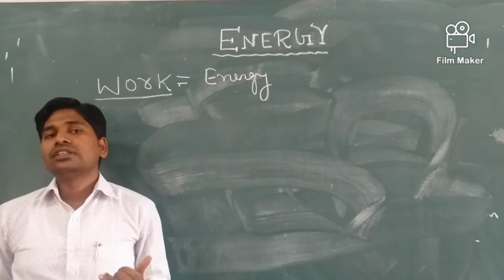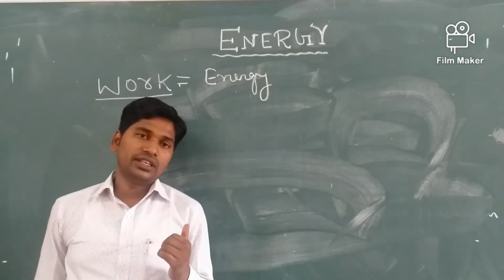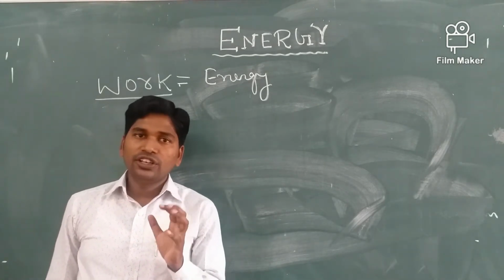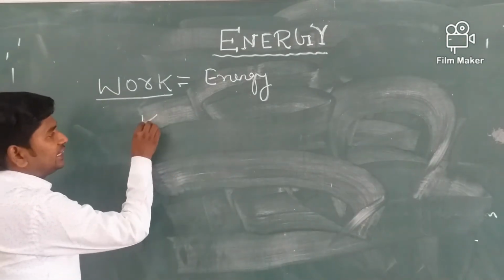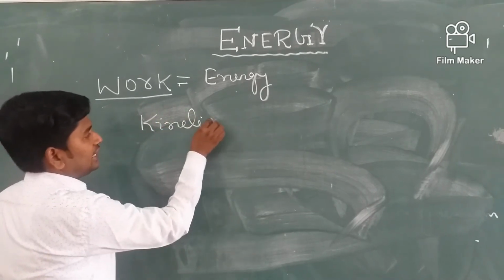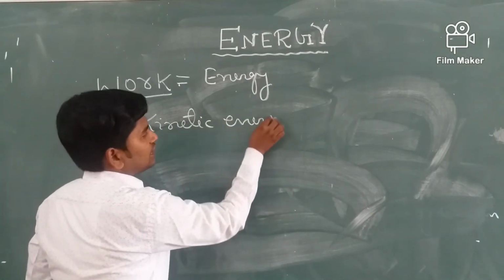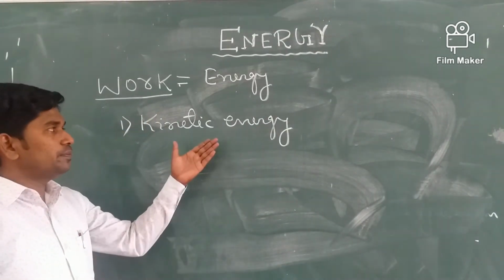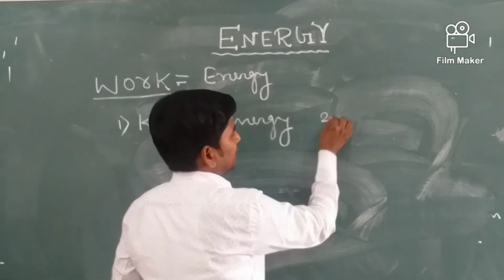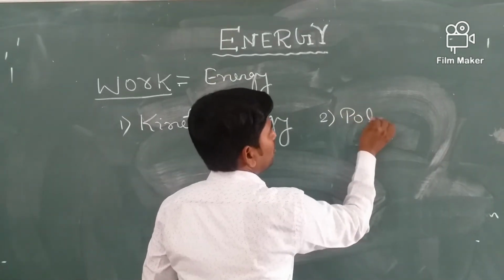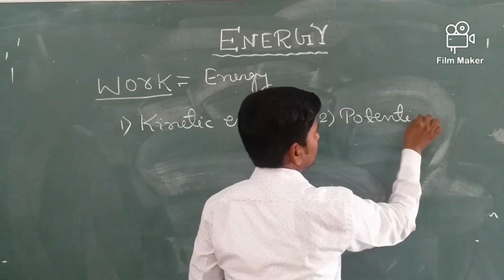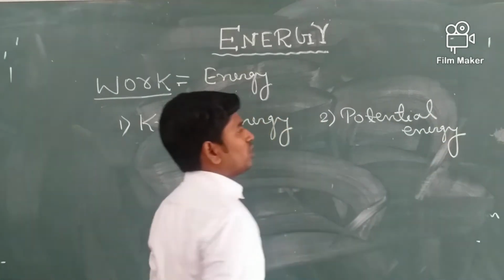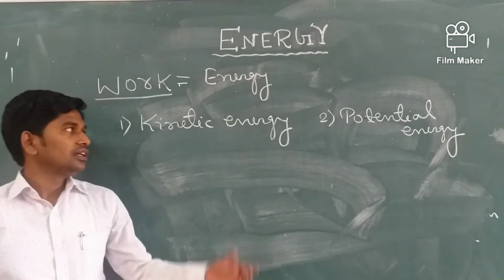Now we will see certain types of energy. In this I will explain about two types of energy. The first one is kinetic energy, and second one is potential energy. So let us see what is kinetic and then potential.